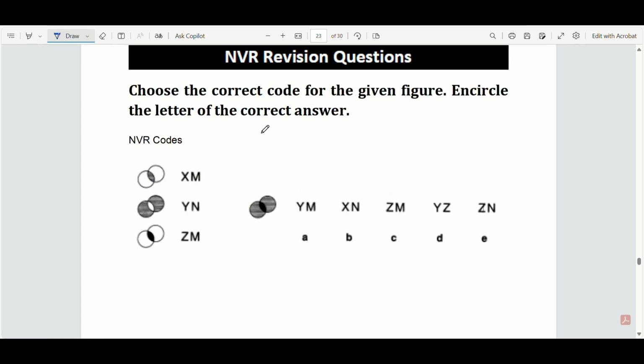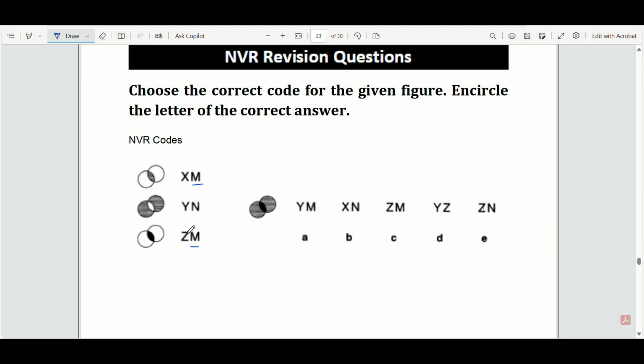We've got some more NVR codes in the optional questions. For this one, we have X, Y, Z, all different. M and M seem to indicate that there's one shading in the middle. N would indicate there's outside shading.